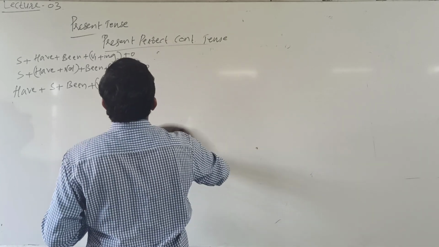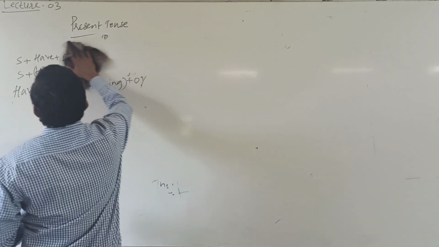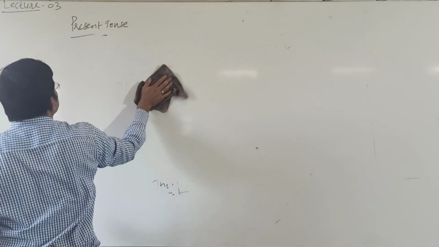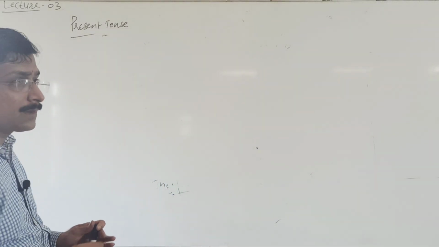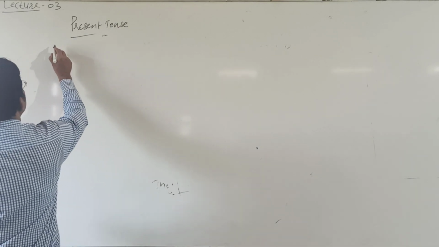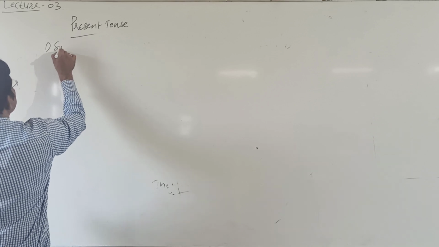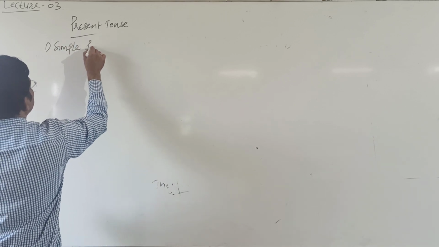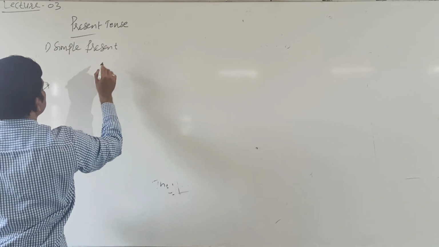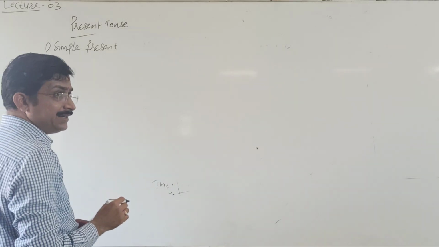See once again. First one, simple present or present indefinite.